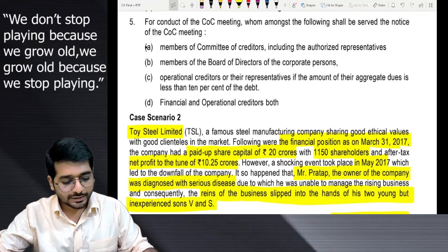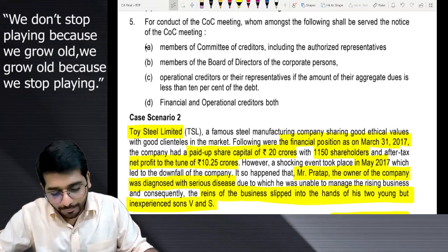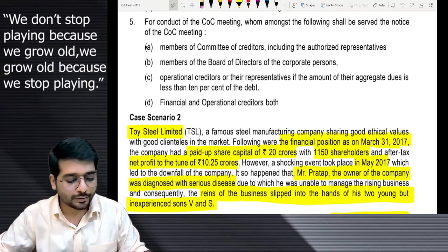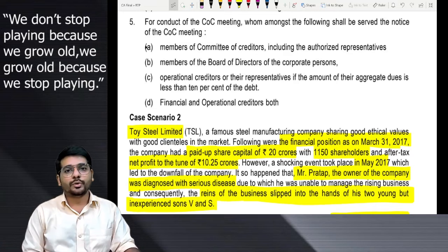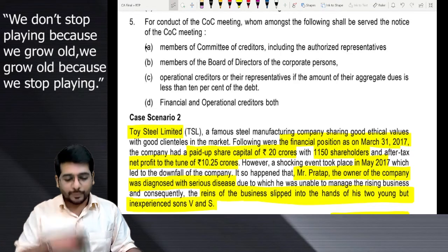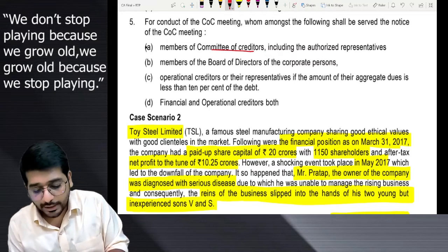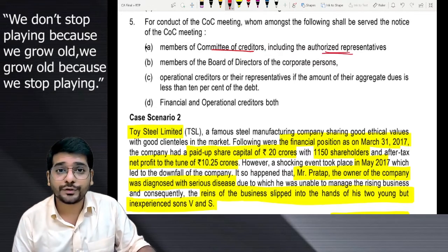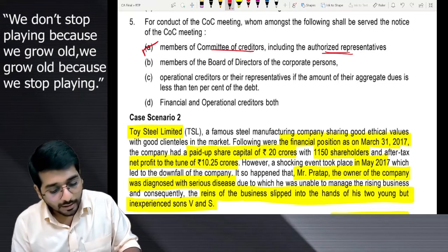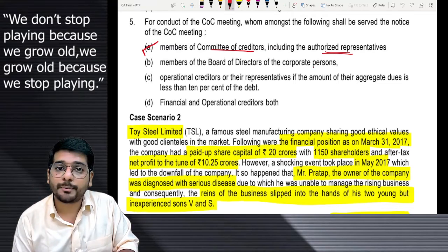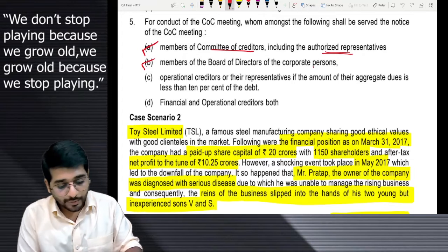Fifth one. Sir, for the conduct of the COC meeting, whom among the following shall be served the notice of the COC meeting? For calling for the COC meeting, to whom will you serve the notice? Whom will you invite? Sir, will we call the committee of creditors members, including any authorized representatives in case of operational creditors? Of course, yes. My answer is of course, yes. Members of the board of directors of the corporate person, board of directors also we are calling them, yes. Okay, I have 2 right answers.